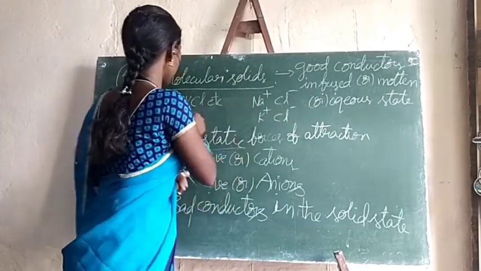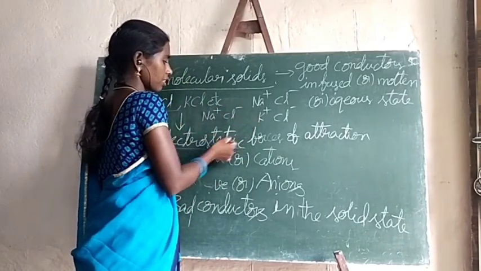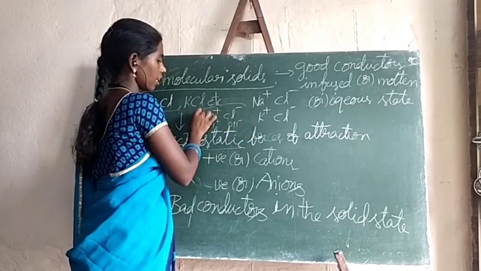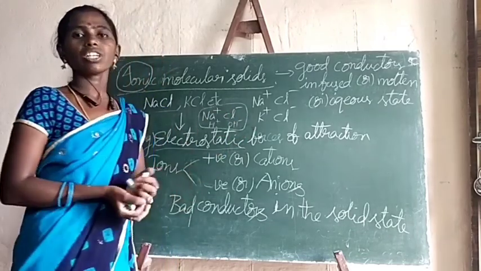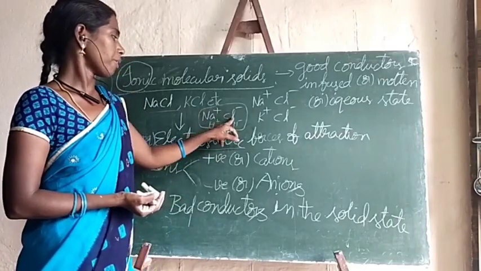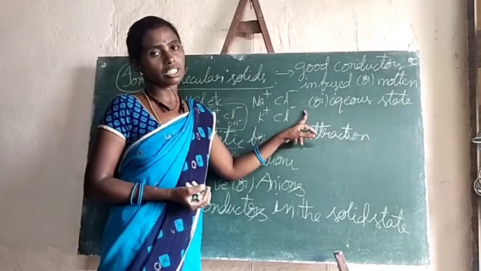For example, if we take sodium chloride, when it dissolves in water, it will form Na+ and Cl-, and also H+ and OH- ions will be there in aqueous sodium chloride. Due to the presence of free ions, it will act as a good conductor of electricity.